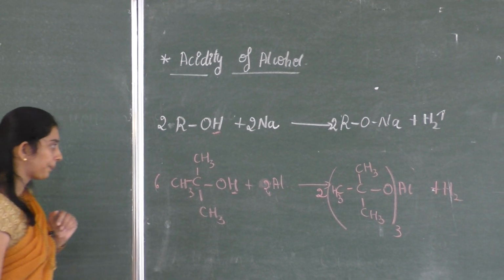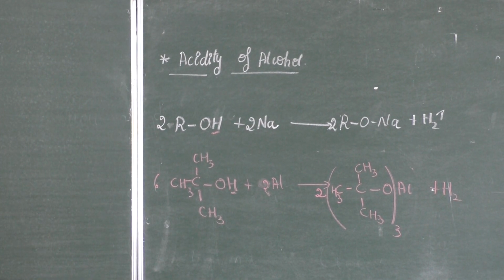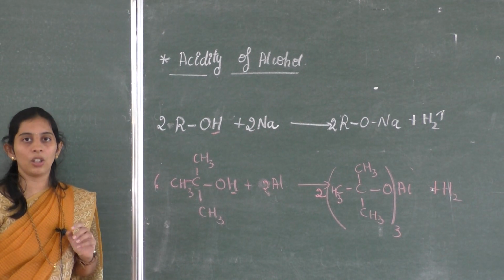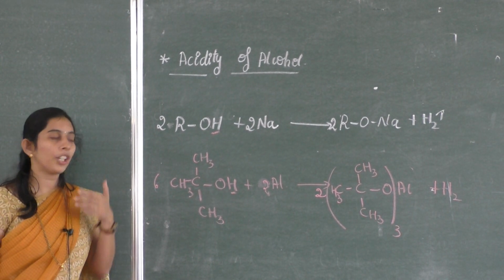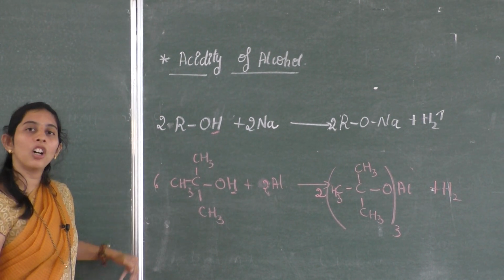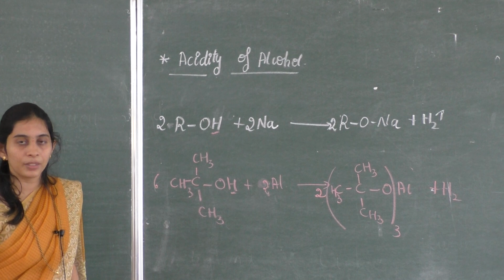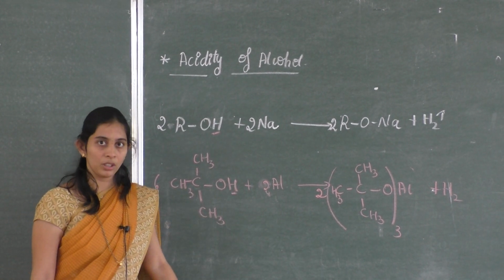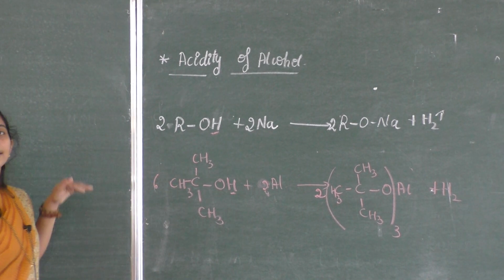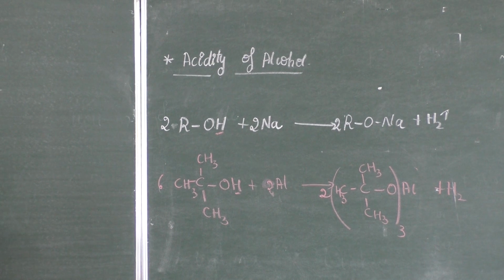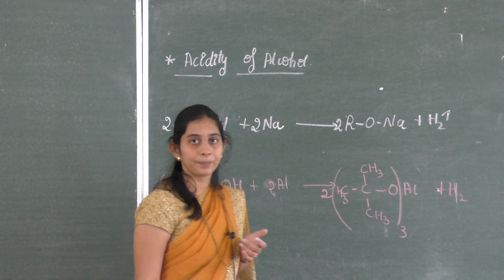Now if you compare primary, secondary and tertiary alcohols, which one is more acidic? How can you explain it? Now you know why alcohol acts as an acid, because of the tendency of donation of a proton. If you have a primary, secondary as well as a tertiary alcohol, which alcohol is more acidic and why?